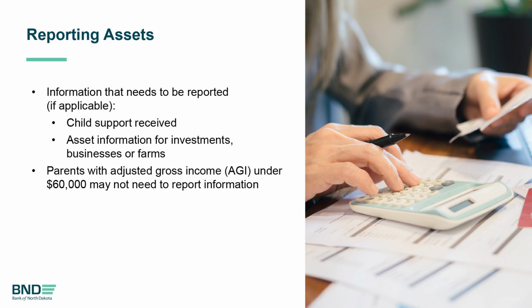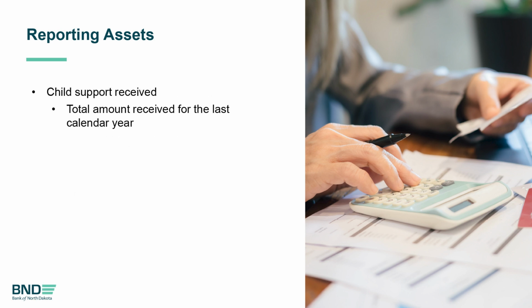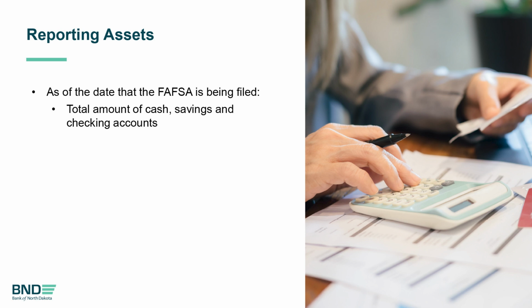If you or your parents are required to report assets, you may need to provide information on the following. Child support received. This is reported as the total amount received for the last complete calendar year. Total amount of cash, savings, and checking accounts. This amount should be totaled and reported as of the date the FAFSA is being filed.